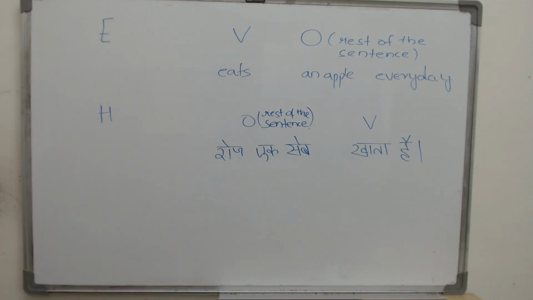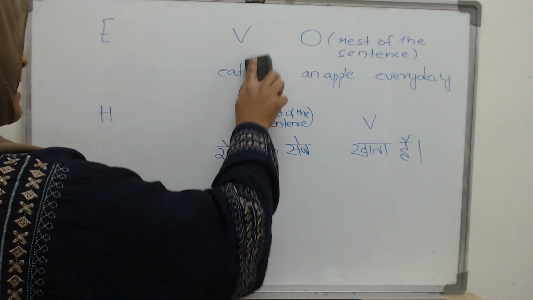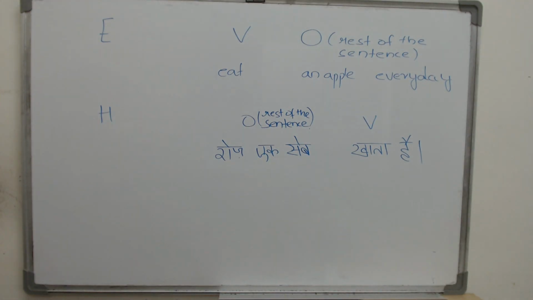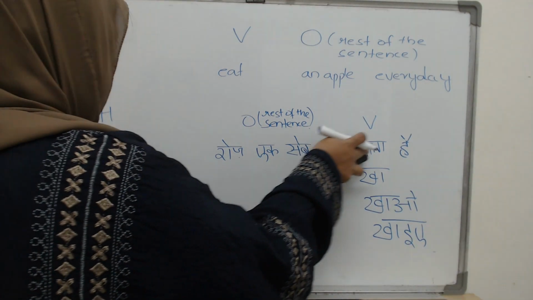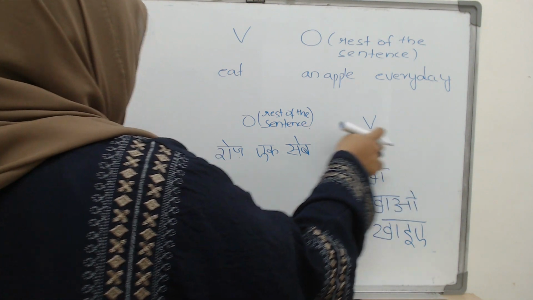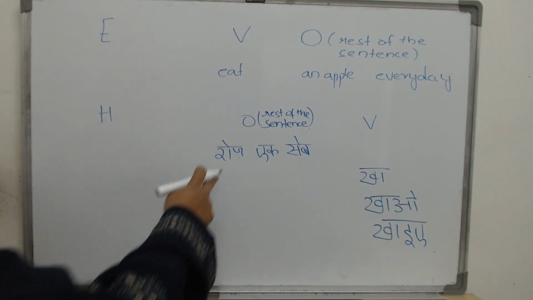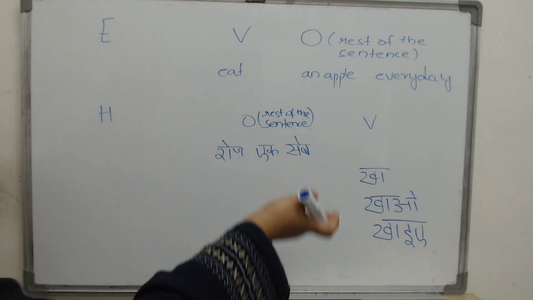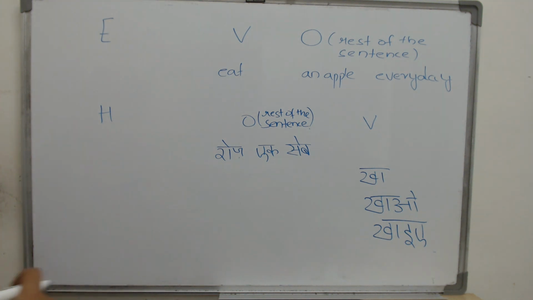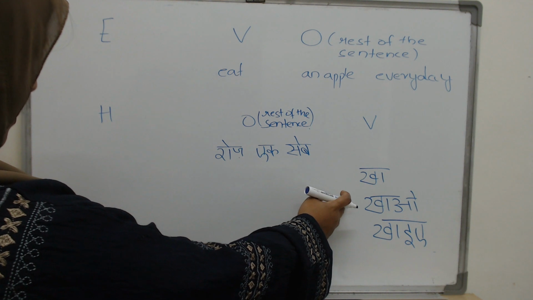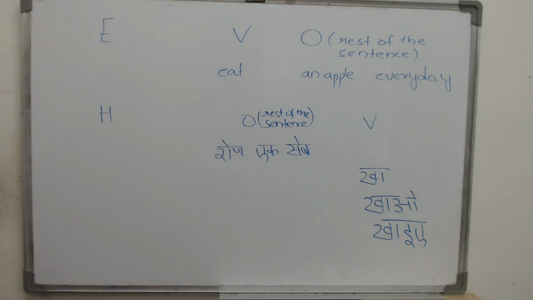You are not talking about a third person. This is me talking directly to you. So that means what? I will say, eat an apple every day. Now, depending on the status, if you are someone younger than me, I will say, रोज एक सेब खा. If you are the same age, the same status as me, then it would be khao. And if you are older than me, then it would be khaiye.